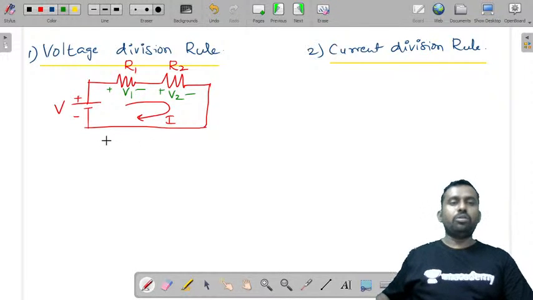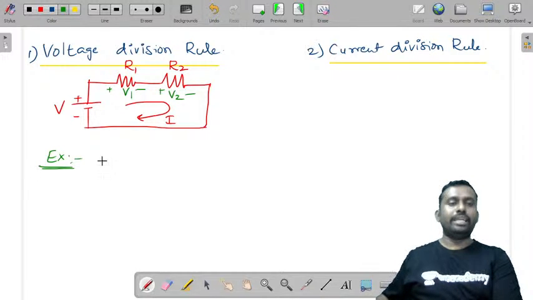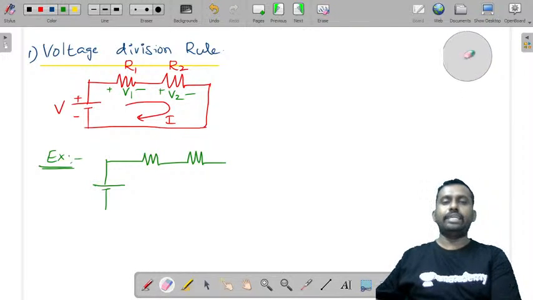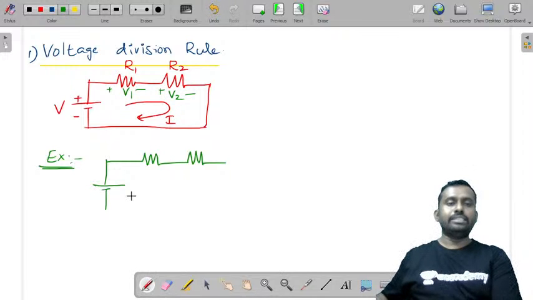But instead you can also directly find. Let us consider one example so that you will understand very easily. Let us say you have a circuit like this. I'll discuss this current source a little later. Let us consider this same circuit with some values.